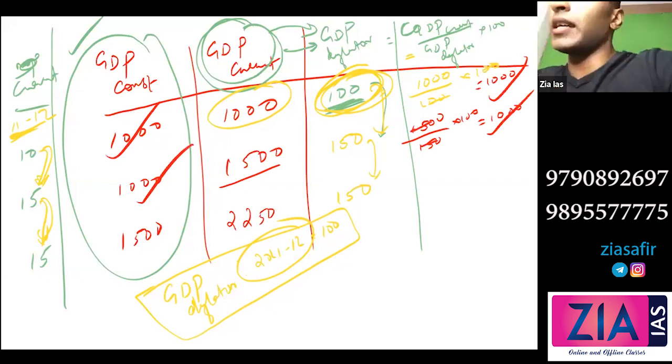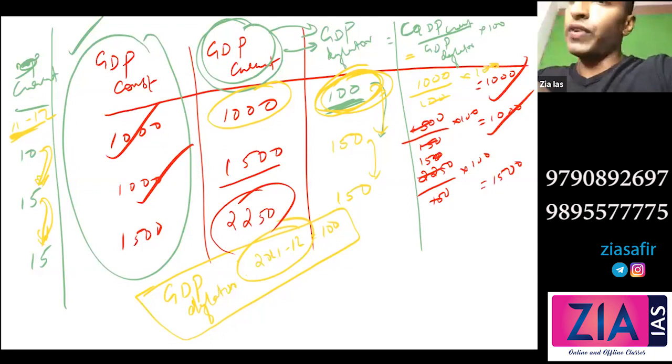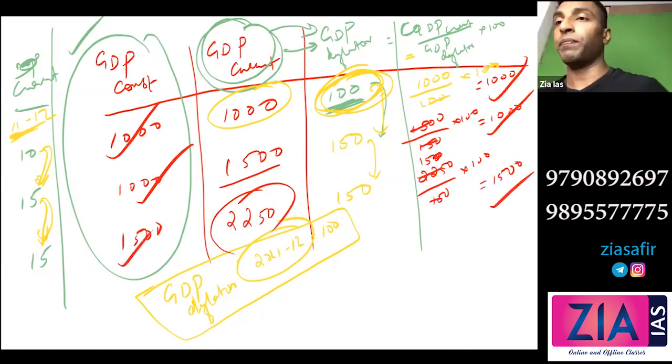We got the constant price from current prices, right? Again, if you see this, 2250 divided by 150 into 100. So 225 and 15 will get cancelled out, so this is going to be 15. 15 into 100, that is 1500. So we got this 1500 and this is 1500. So from the current price, by using GDP deflator, you can get constant price. This is how you will get GDP constant price. Is it clear?